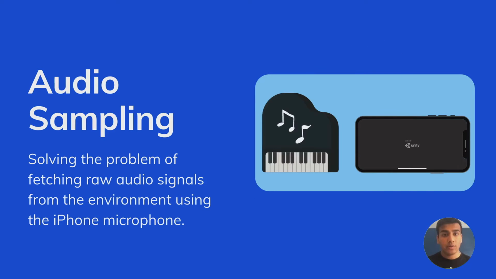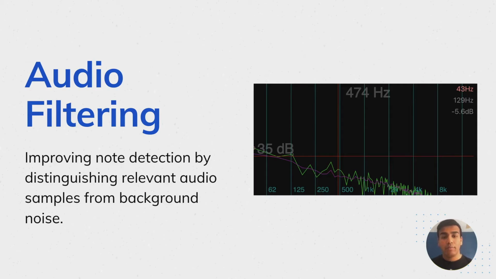In order to detect notes, we needed a way to reliably fetch a stream of raw audio signals from the iPhone microphone. After extensive testing, we landed on using Apple's native audio interface implementation in order to meet our performance requirements. Using their API, we were able to set a sampling rate of 48 kHz from which we fed samples every third of a second to get a buffer size of 16,000 samples. This, according to the Nyquist-Shannon theorem, is the minimum set of samples we need to reliably detect all frequencies on a 108-key piano.